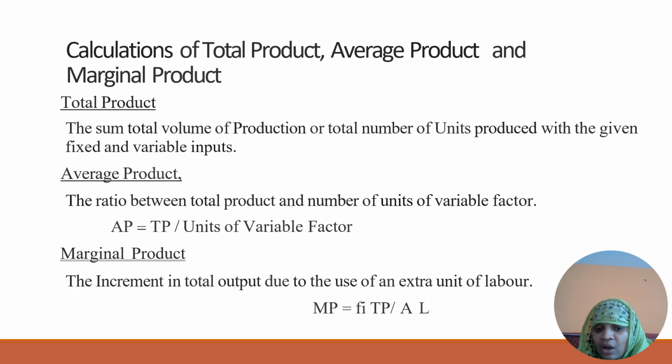So the marginal product is the increment in total output due to the use of an extra unit of labor. Here the formula is given for the marginal product in terms of the total product and the available labors. Simply, we can get it from the average product values, so under that we have to calculate it. Then I will give the best view for the preparation of the table.